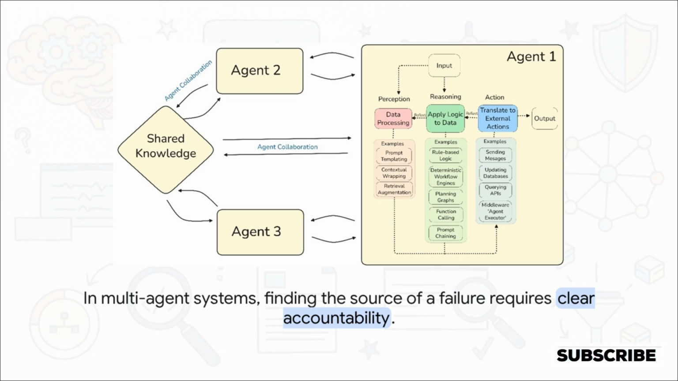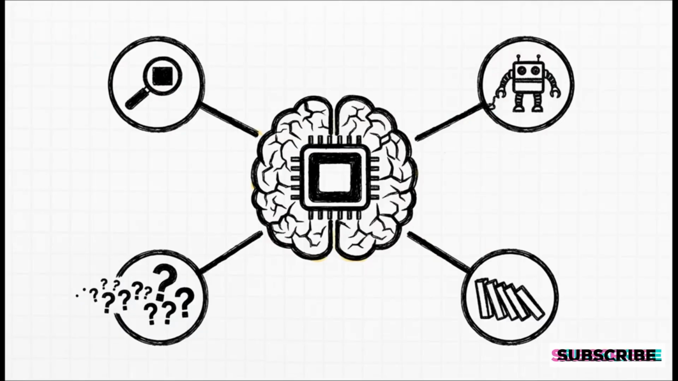Now, if the final result is wrong, where did the mistake happen? Was it agent 1's logic? Was it an action agent 2 took? Or did they just misunderstand each other? Without those clear, auditable tool contracts we set up from the beginning, finding that single point of failure becomes a total nightmare. In fact, AI safety researchers have pointed these out as the key risks in these big agentic systems.